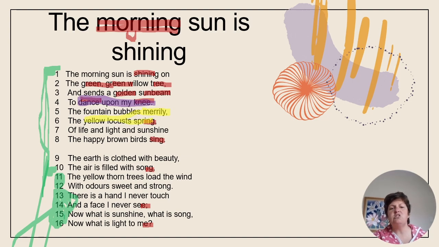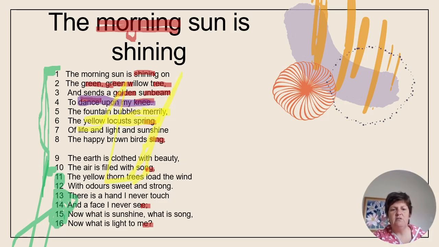The yellow locust spring, the color yellow, once again in nature, associated with blossoms, with life, with a joyful, natural state of living, right? Locusts are little animals that jump, all right? Even though locusts also devour and eat crops, locusts jump and they're happy and there's enough for them to eat. Spring means to jump in a happy way. So the animals in nature are cheerful and going about their business. And what is the fountain singing of? Or what are the locusts jumping about? They're jumping about life and light and sunshine.